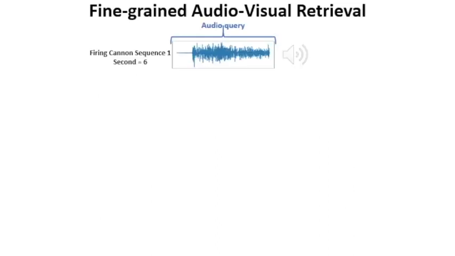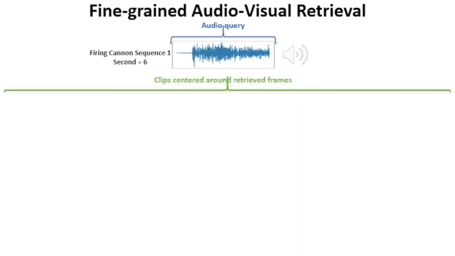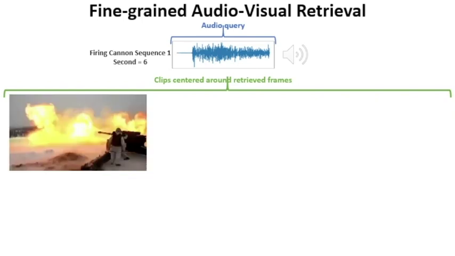For example, given an audio segment corresponding to the moment of firing a cannon, such as this one, we can find the corresponding visual segment by using the audio embedding as a query and retrieving the nearest neighbors among the visual embeddings of the same class. Here we show the top 5 nearest neighbors of this specific audio query.